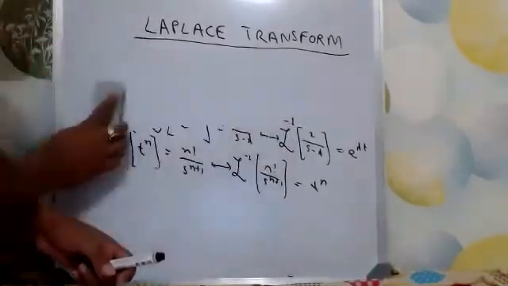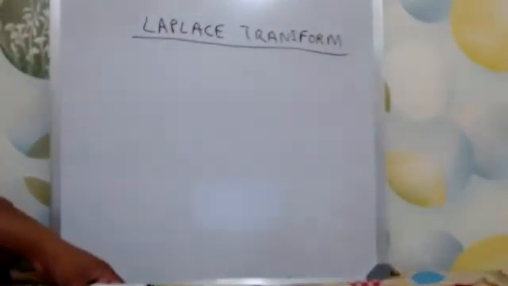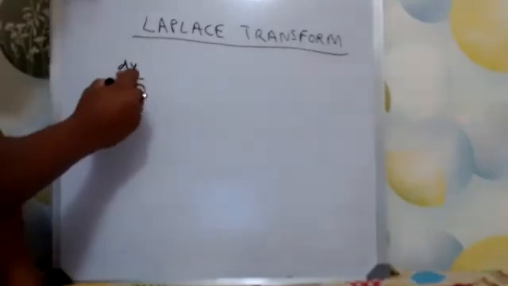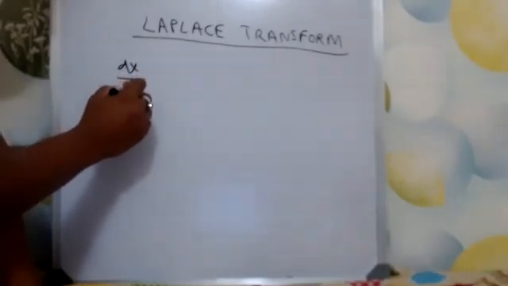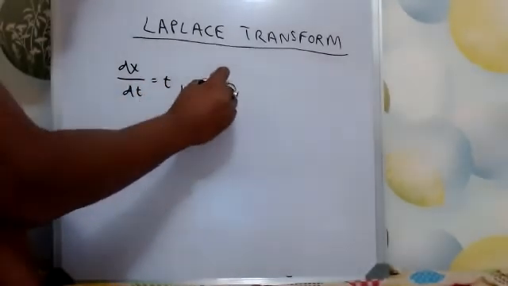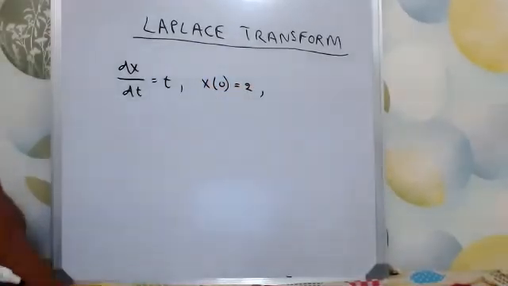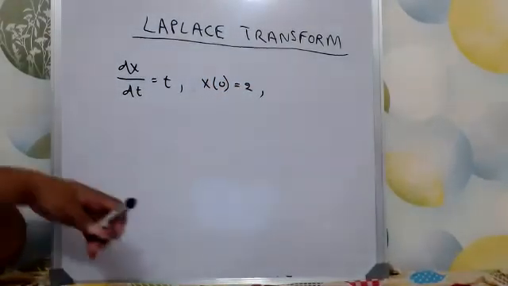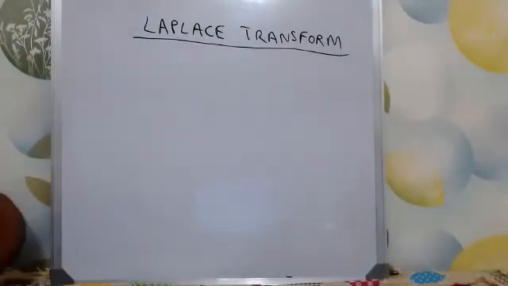Now we'll see one small example to make things clear, how it is being used exactly. Applying Laplace transform, suppose the question is dx by dt is equal to t, x of 0 is equal to 2. Oh, sorry, I didn't teach you this one.